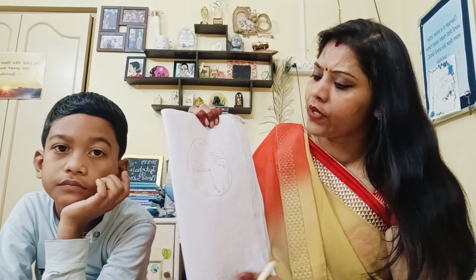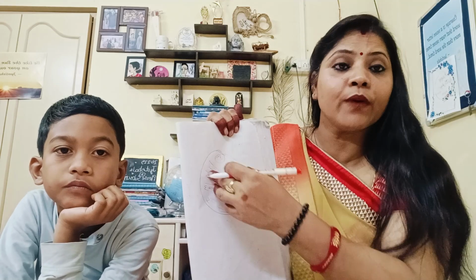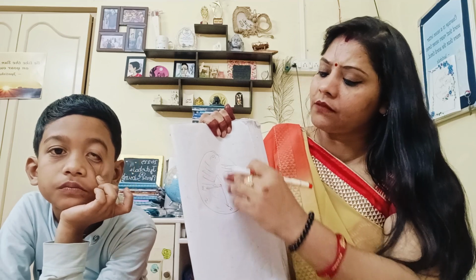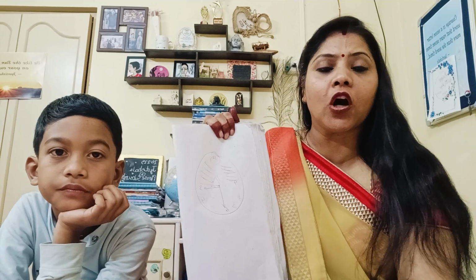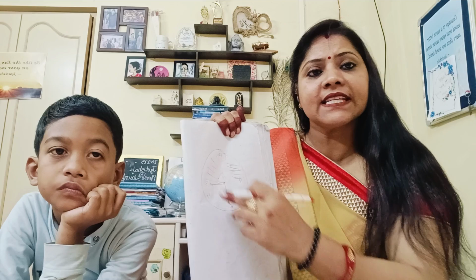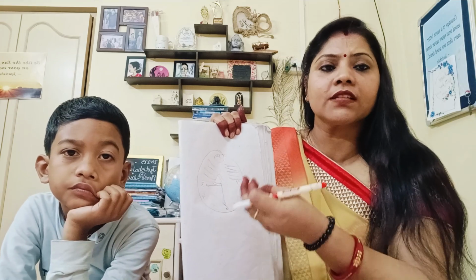And suppose the hour hand is at 3 and the minute hand is at 12, then it is 3 o'clock, 4 o'clock, 5 o'clock. When the minute hand is at 12 and the hour hand is at any other number, then it is said as 4 o'clock, 5 o'clock, 6 o'clock.